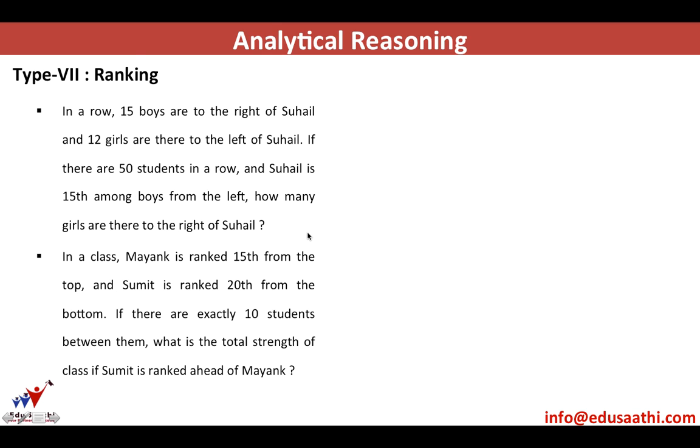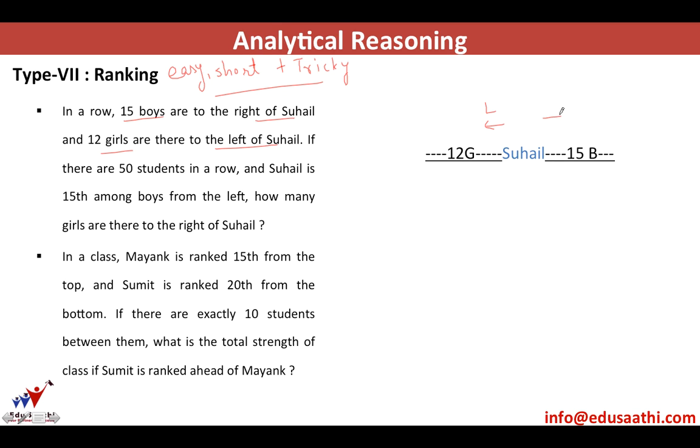Next is ranking. This is very easy, short, but a tricky question. It involves counting. Make sure you understand all the possible cases. You draw all the possible cases while answering the question. So the first question is, there are 15 boys to the right of Suhail and 12 girls to the left of Suhail. So Suhail would be a starting point. There are 12 girls to the left of Suhail. This is the left of Suhail. This is right of Suhail.